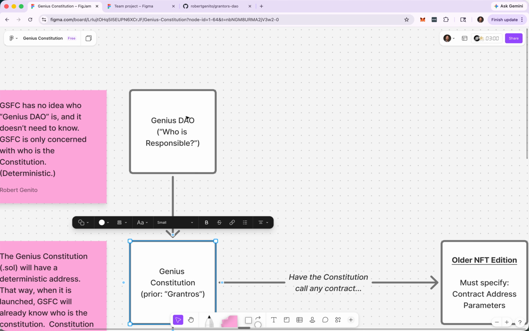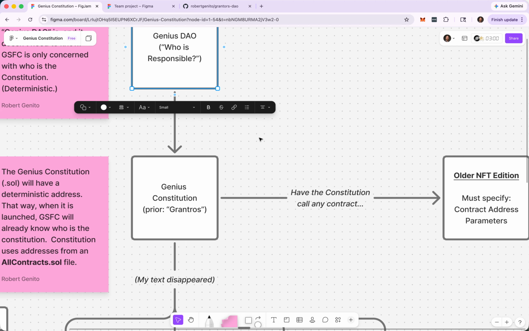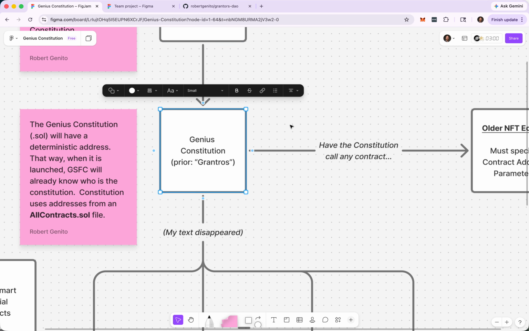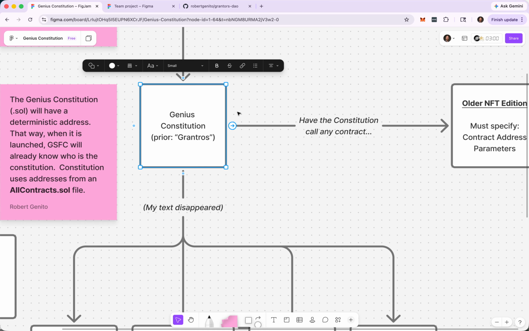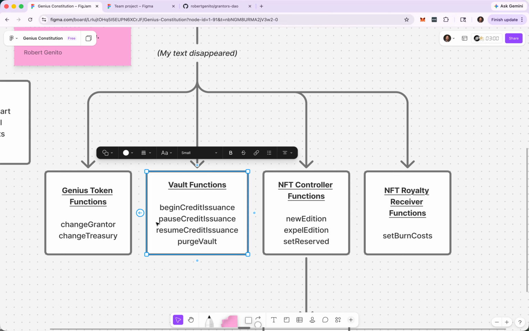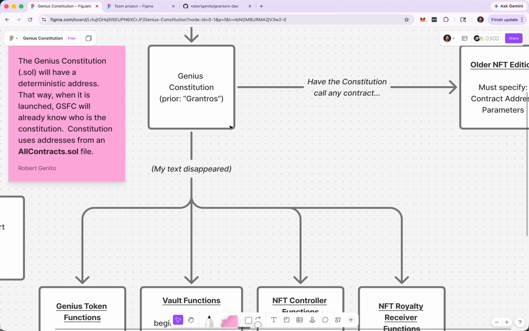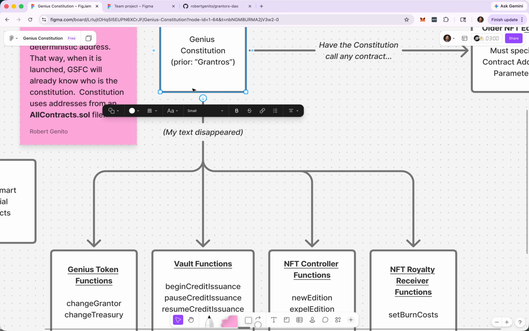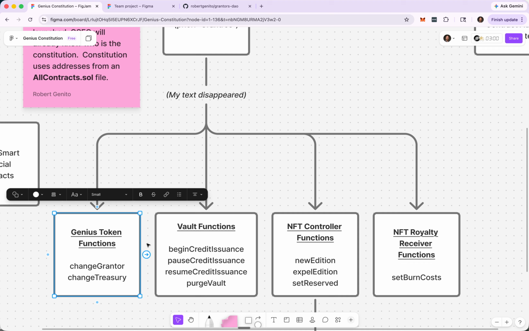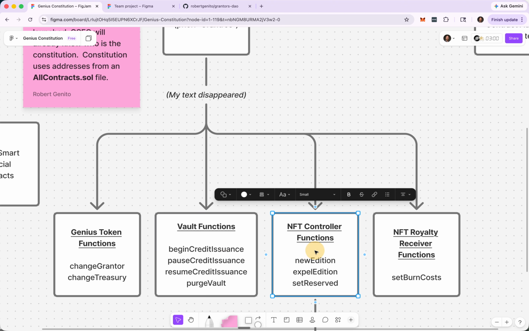And when the DAO votes for things to change inside of the Genius Constitution, when everybody agrees on some proposal, like let's say the proposal is to have the Genius vault, the collateral vault, start accepting wrapped Bitcoin, or Coinbase's version of their wrapped Bitcoin. Well, when that happens, they vote, and the Genius Constitution then calls either a function from the Genius token functions, the vault functions, the NFT controller functions, or the NFT royalty receiver functions.